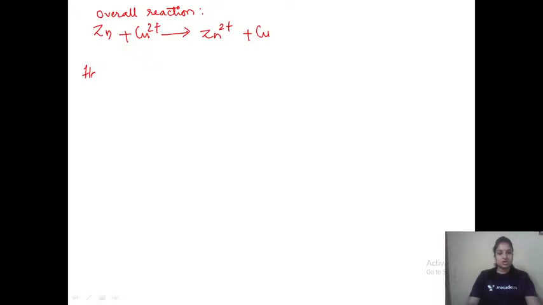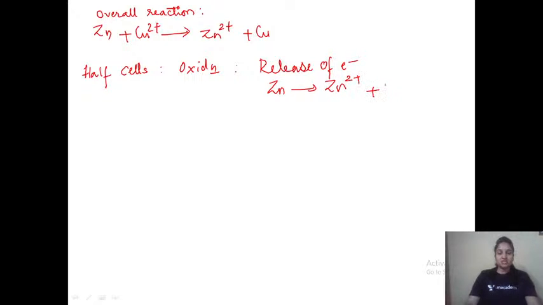So we are studying half cells here. The first one is the oxidation half cell. Oxidation means release of electrons. Who is releasing electrons? Zinc. Zn is giving rise to Zn2 plus. That means 2 electrons it has released.